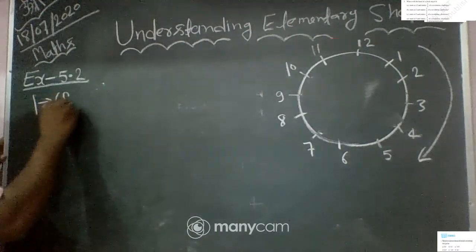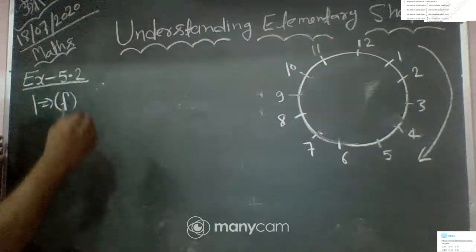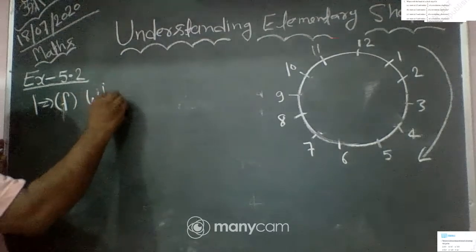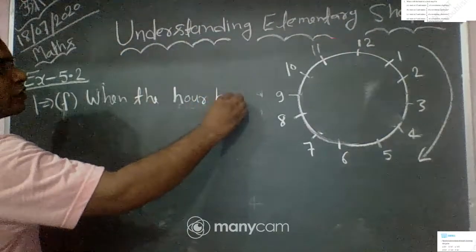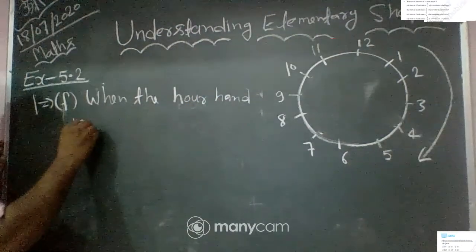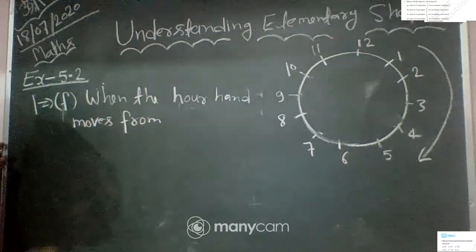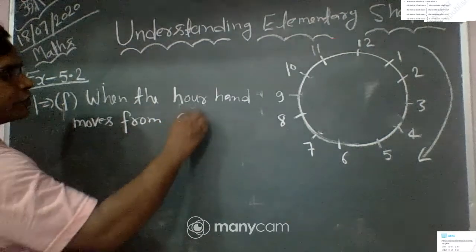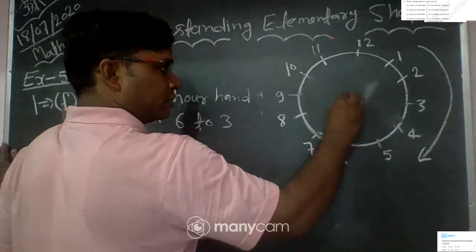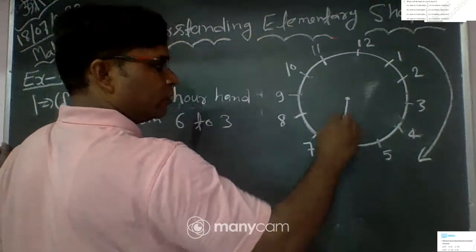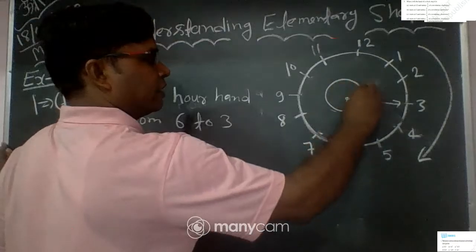This is a part and this is 6 to 3. You can write here: when the hour hand moves from 6 to 3, 6 to 3. Okay, so where is 6? This is our initial position. This is 6. Okay, we move clockwise and reach 6 o'clock, and this is the clockwise direction.